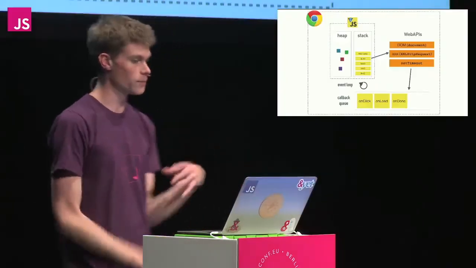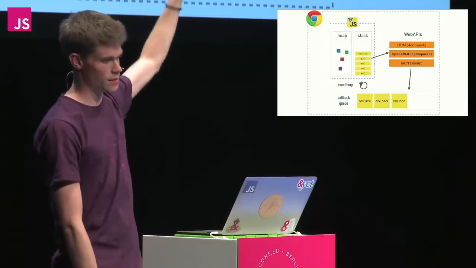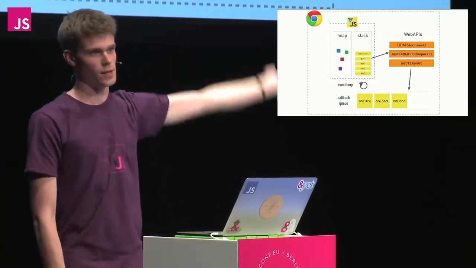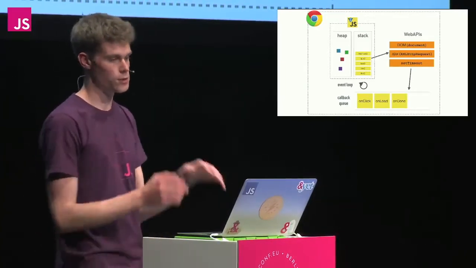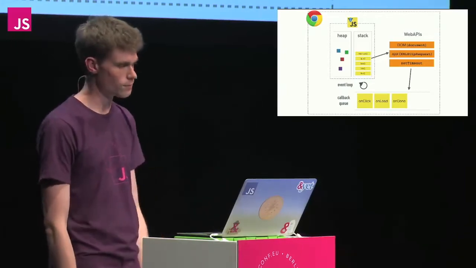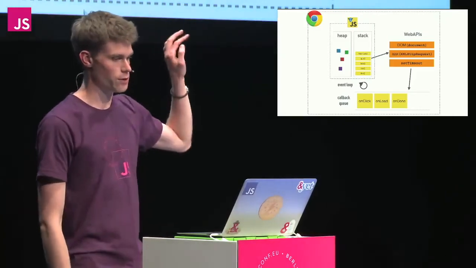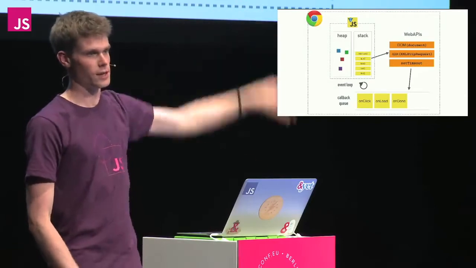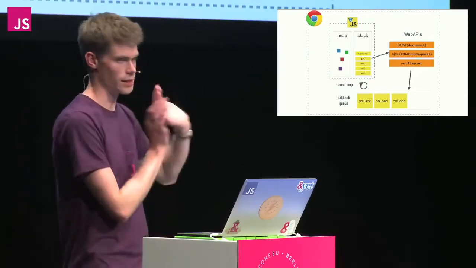So remember this diagram. The JavaScript runtime can do one thing at a time, but the browser gives us these other things, right? It gives us these web APIs. These are effectively threads that you can't access like threads. You can just make calls to them. And those pieces of the browser are where this concurrency kicks in. If you're a backend person, this diagram looks basically identical for Node, except instead of web APIs, we have C++ APIs, right? And the threading and all that stuff is hidden from you by being run in C++ land.